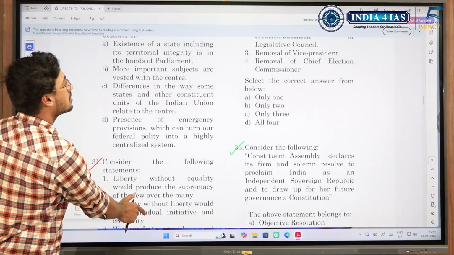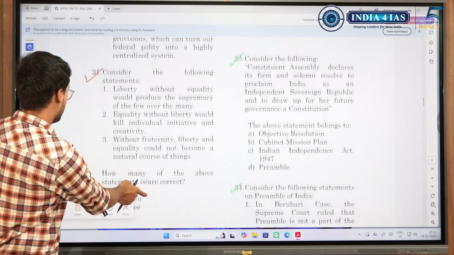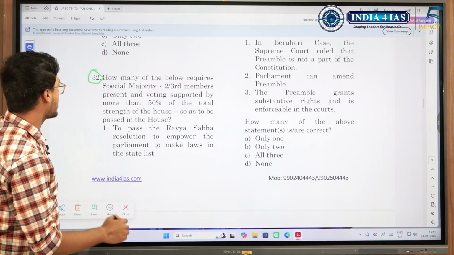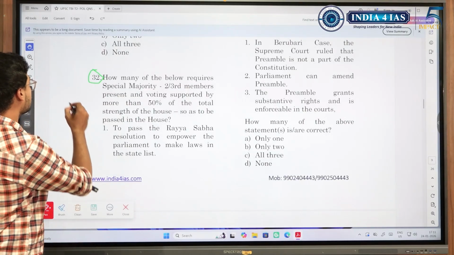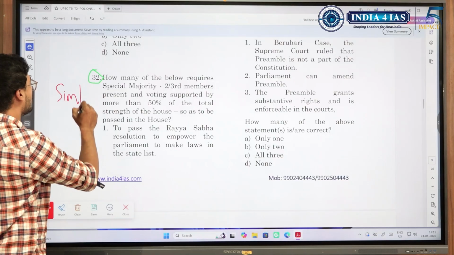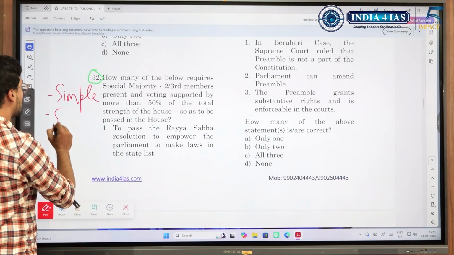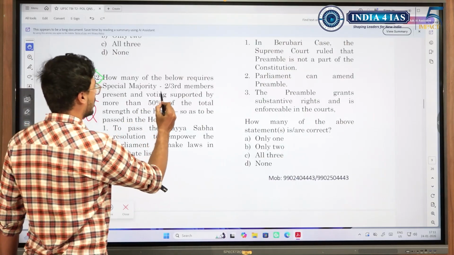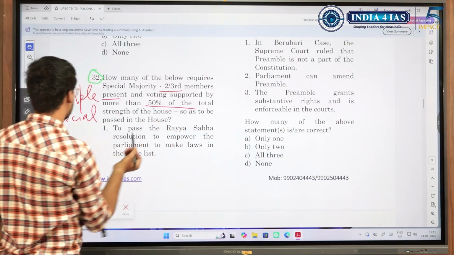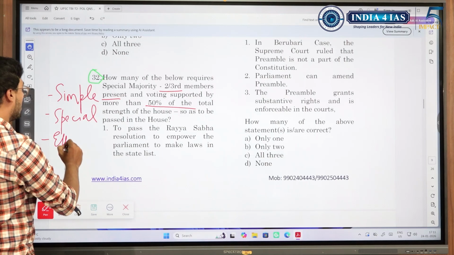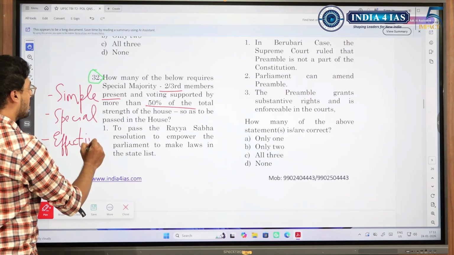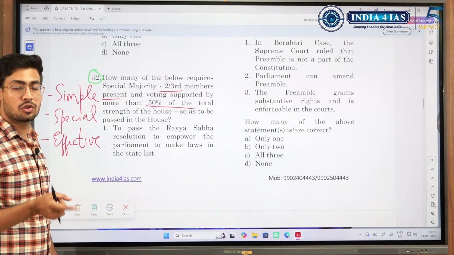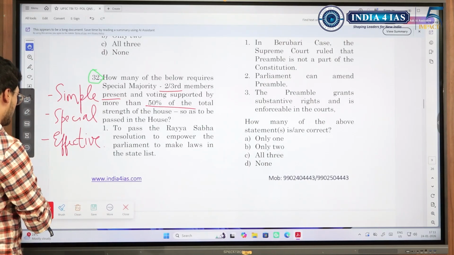Moving on, question number 32. How many of the below require special majority? See, there are different kinds of majority. One is simple majority, you know what it means. Then there is special majority, where 2/3 of members present and 50% of total strength are needed. There is another thing called effective majority. Effective majority means majority of members present, and it should be more than 50% of the total membership. This is effective majority.